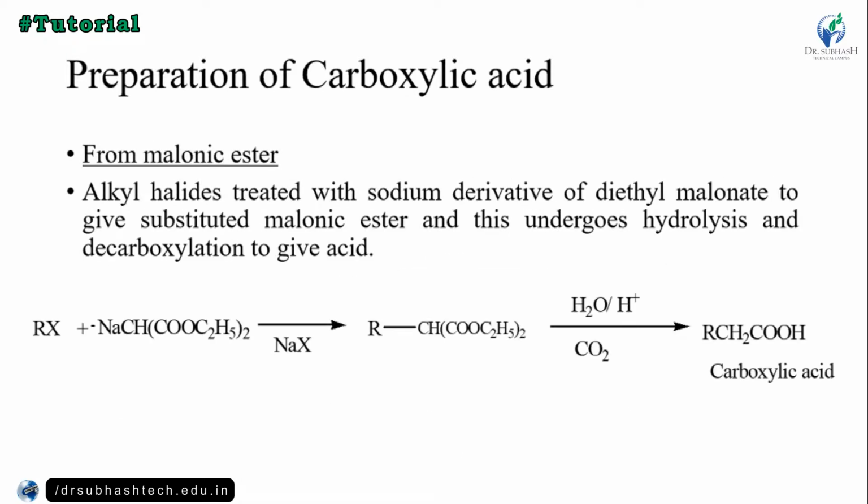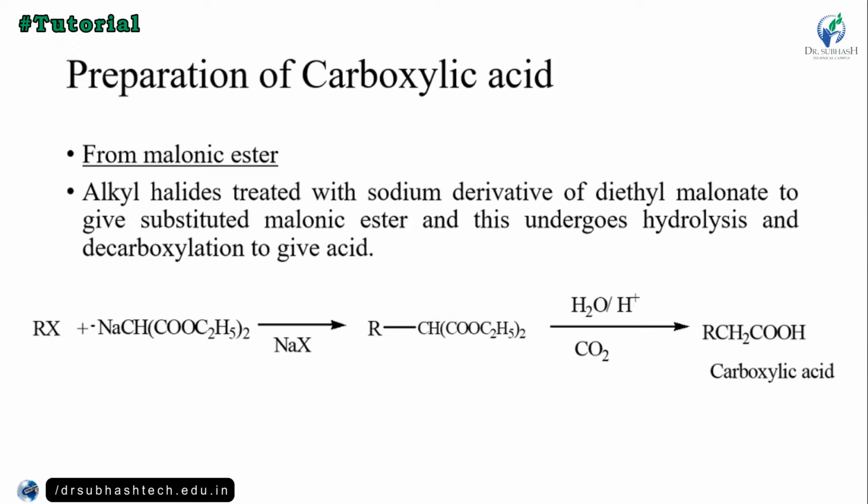And then from malonic acid: alkyl halide is treated with the sodium derivative of diethyl malonate to give substituted malonic ester, and this undergoes hydrolysis and decarboxylation to give the acid.